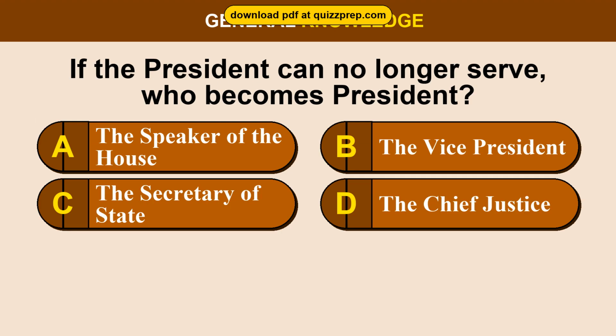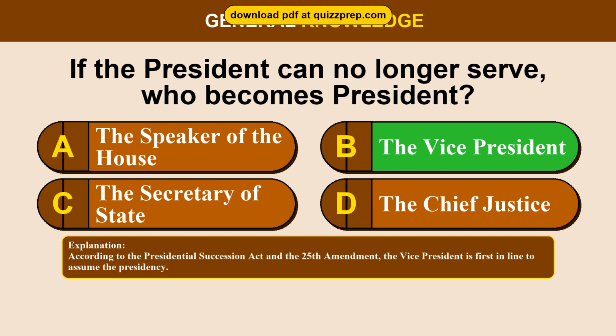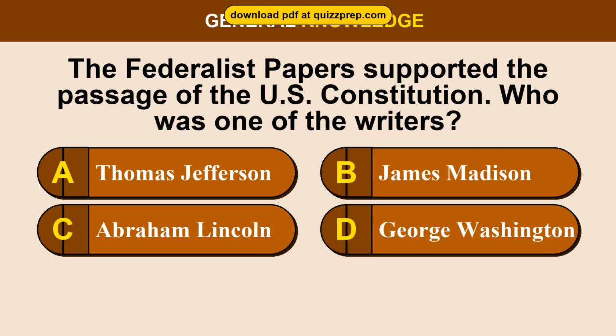Question 59. If the President can no longer serve, who becomes President? Option A. The Speaker of the House. Option B. The Vice President. Option C. The Secretary of State. Option D. The Chief Justice. The correct answer is option B. The Vice President. According to the Presidential Succession Act and the 25th Amendment, the Vice President is first in line to assume the presidency.